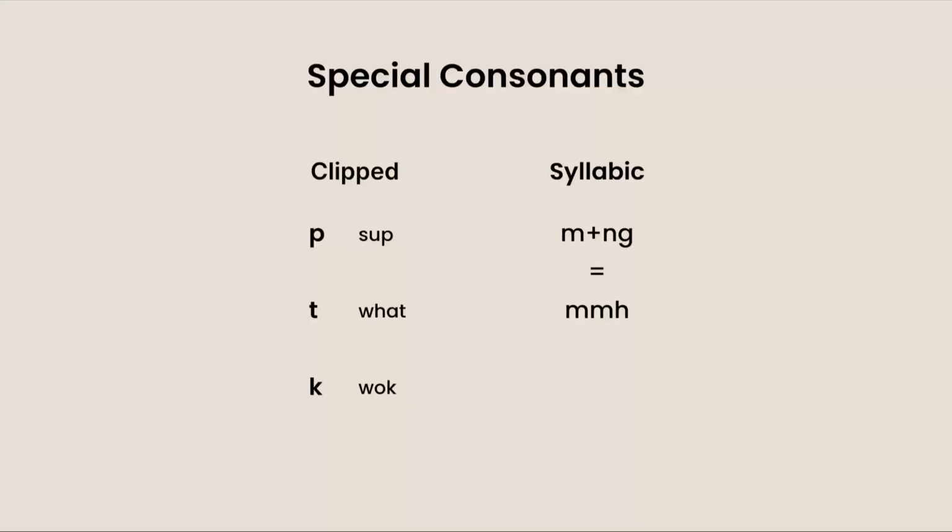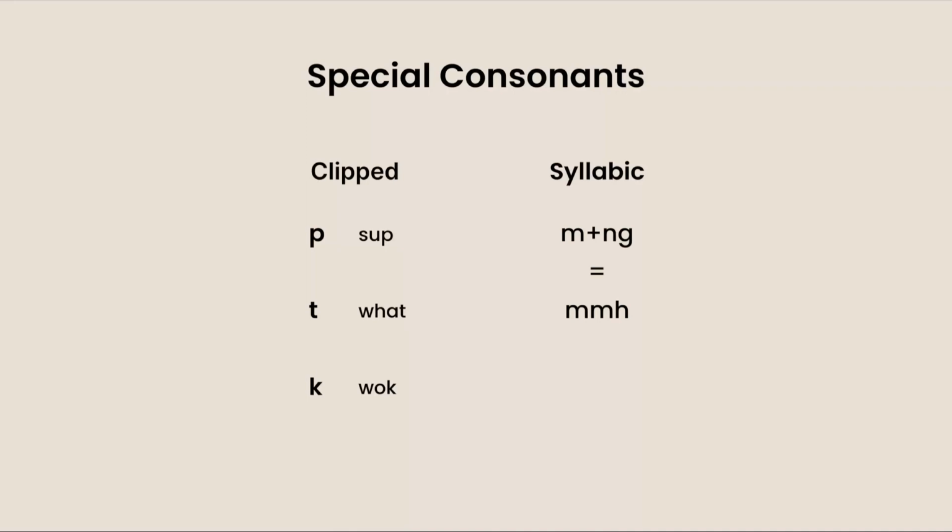Now, I will be talking about two very special types of consonants. The first one is called clipped consonants. Basically, that means syllables that end with these three consonants, p, t, and k, sound faster with a shorter vowel. It's called clipped because you're cutting your breath off at the end of the word in the middle of the consonant.